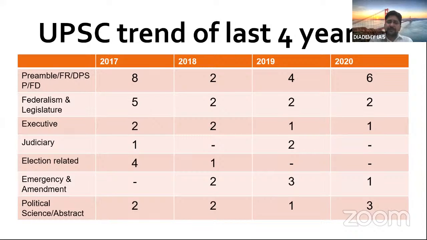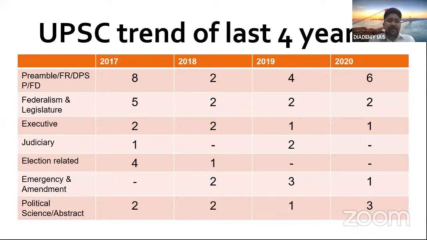So the idea behind telling you this is that although questions are coming from this particular area, UPSC has become very smart in the last few years. Some questions are direct, some questions are indirect. So when we discuss and teach, I will teach you those things. I will tell you how smartly UPSC plays those, and that is what UPSC wants, and it shows your clarity.